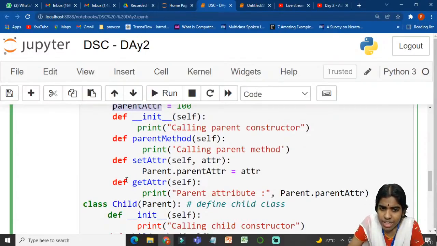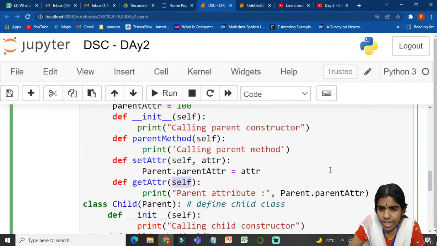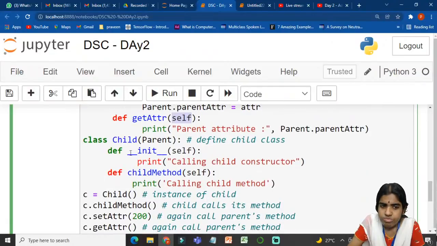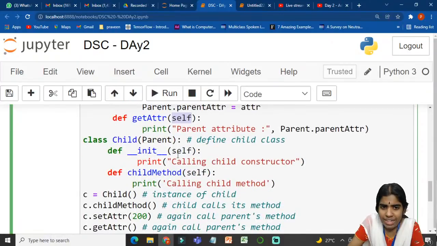Similarly, I am defining a user defined function using the def keyword, get attribute. Self denotes an instance of this class. So parent dot parent attribute. Whatever variable value is stored in this variable, it will be printed at the output. And then I am defining a class called child class. It inherits the properties of my parent class. Def is the keyword for defining a user defined function. So I am initializing this child class.